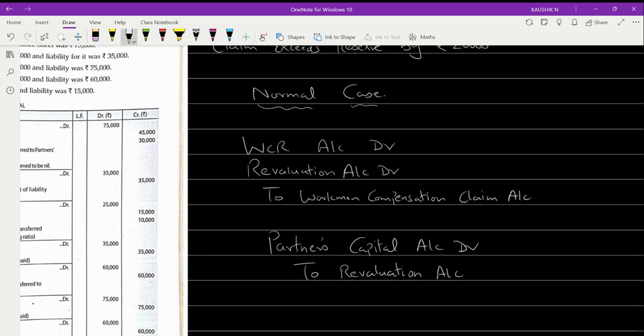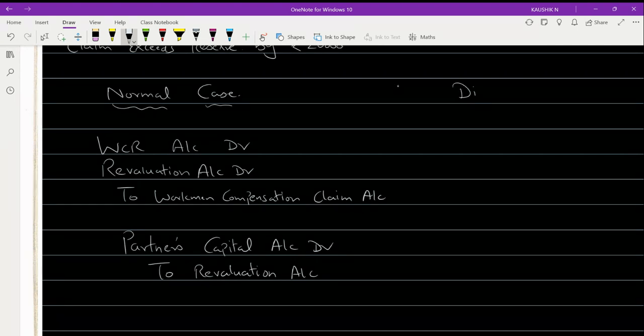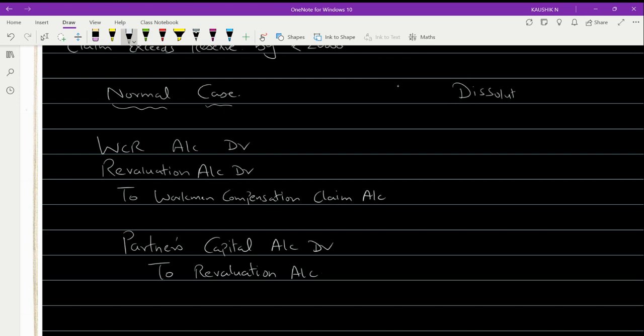Okay. But we are now in the stage of dissolution. In dissolution, if you see, the amount is not sufficient enough. So the entire amount of whatever you have in WCR will be utilized to meet the claim. So it will go to the realization account. So WCR account will be debited to realization account.